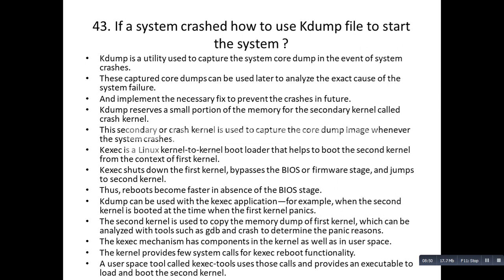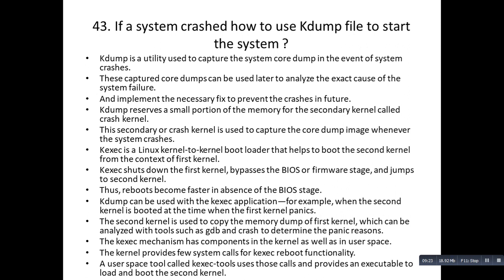The kexec mechanism has components in the kernel as well as in user space. The kernel provides a few system calls for kexec reboot functionality. A user space tool called kexec-tools uses those calls and provides an executable to load and boot the second kernel. So these are some of the important points which you can keep in mind, and accordingly you can answer.